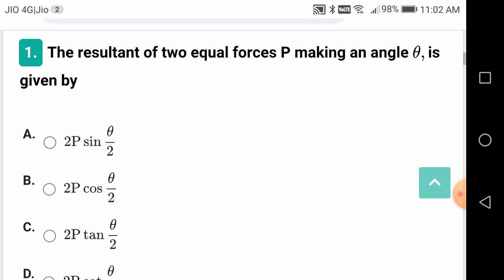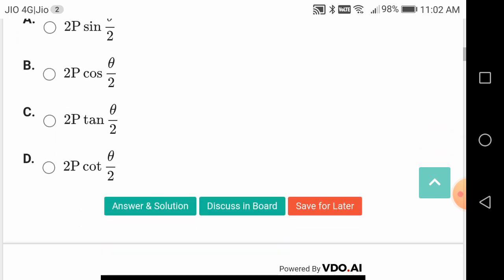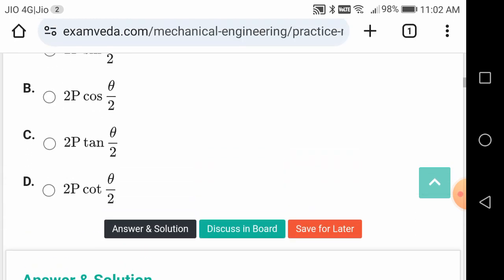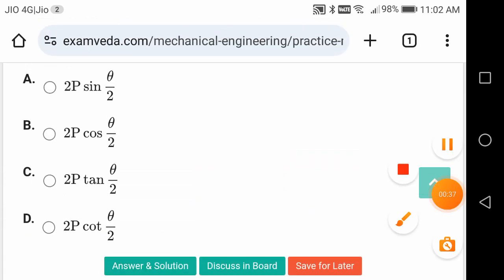Let us solve. The resultant of two equal forces P making an angle theta is given by option B, that is 2P cos theta by 2.